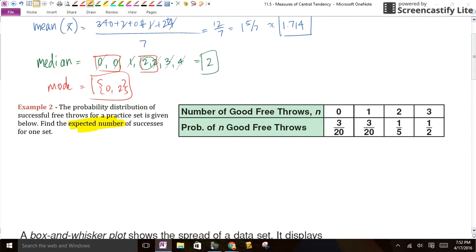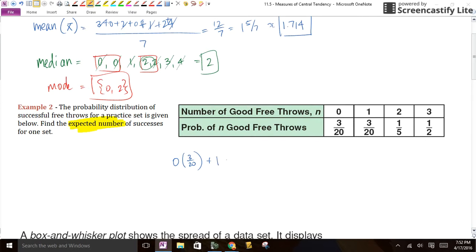So if she were to now say, I'm going to shoot 3 free throws, what would her expected value be? What would we expect her to get, most likely, according to this data? Well, the way you do expected value is you take the value of what it is, so in this point, not making any, and you multiply it by its probability. That would be the expected value. And you're going to just keep adding that to each one.